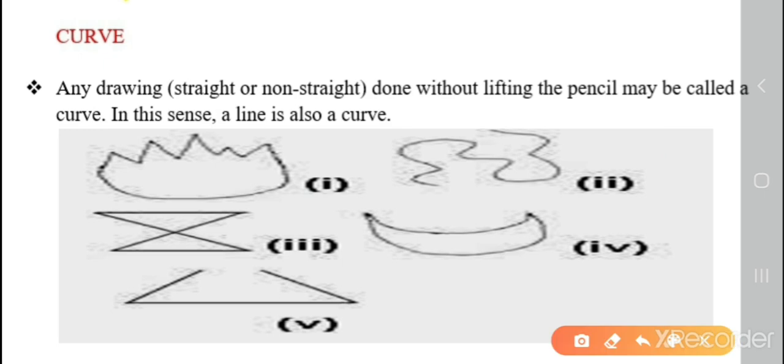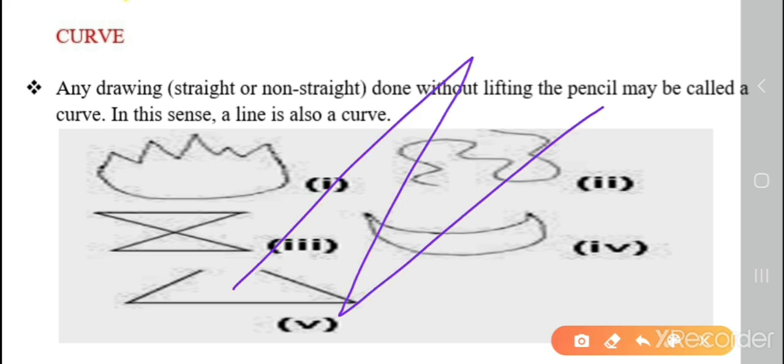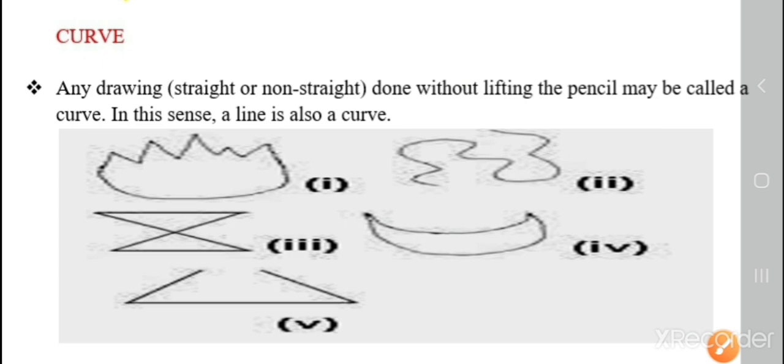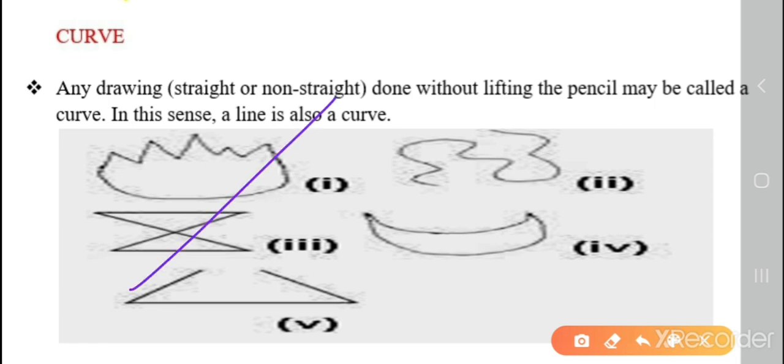So I am drawing a line. Then a line is also a curve, as I am not lifting my pencil. These lines are also called a curve. So any drawing, straight or non-straight, done without lifting the pencil may be called a curve. So a line is also a curve.